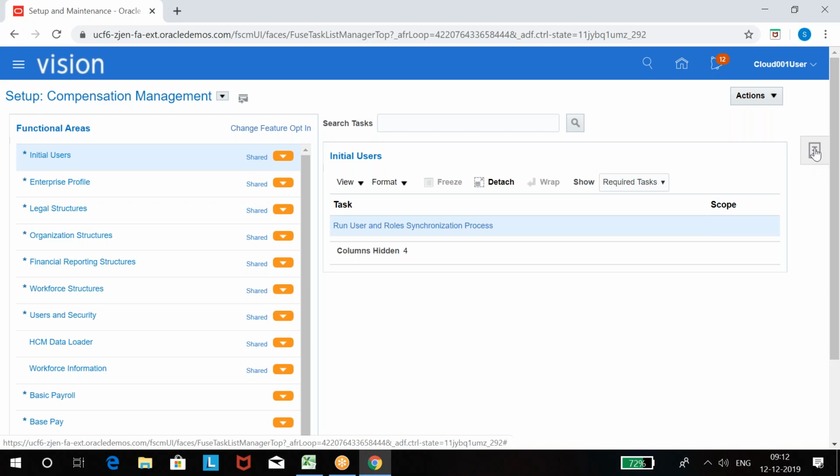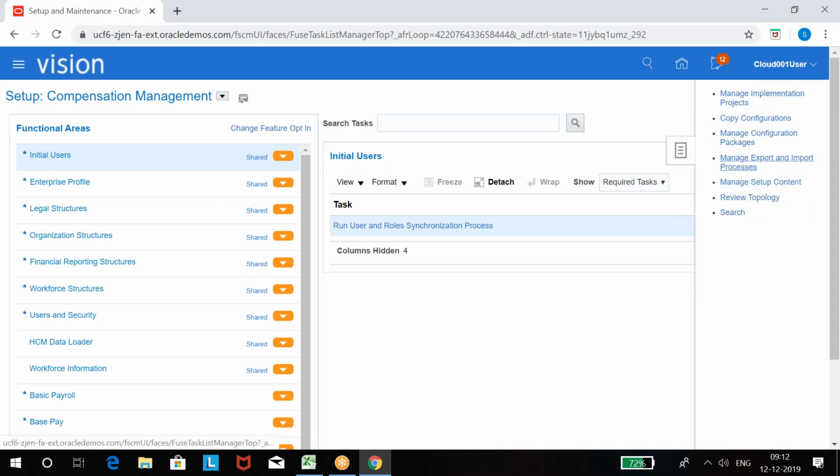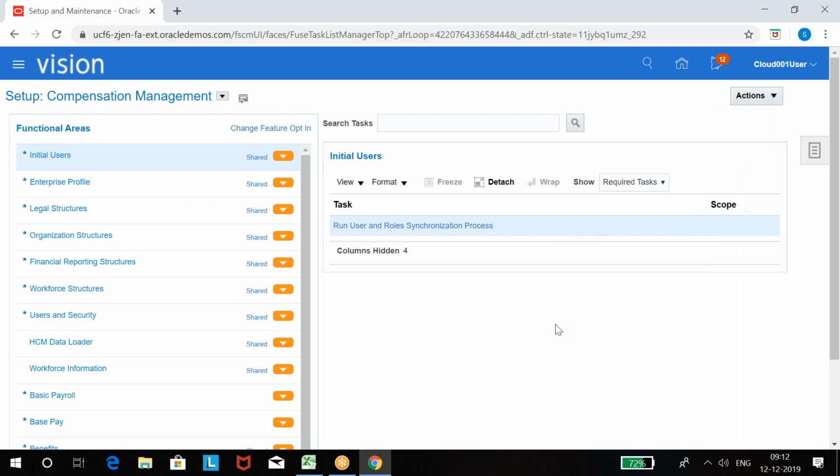When you click on the task panel, you can see whatever options are provided related to setup and maintenance. Now when I click on the GL homepage, I get the same task panel, and from there I can see all GL functions, what GL-related functions are provided, and I can go to any function I want and work.